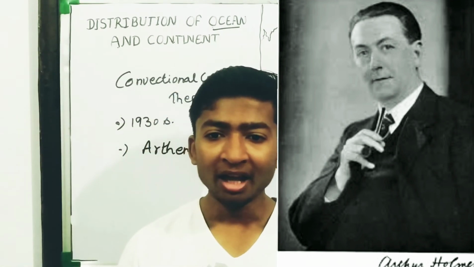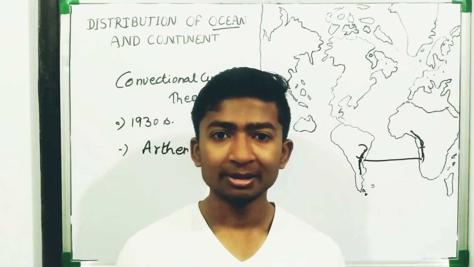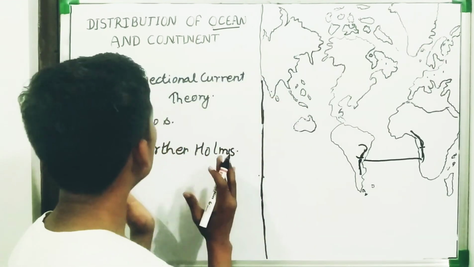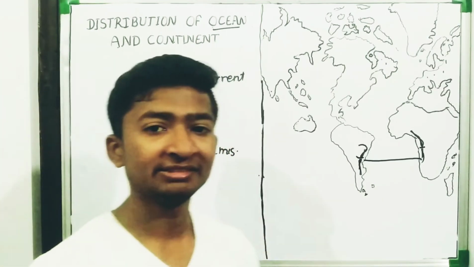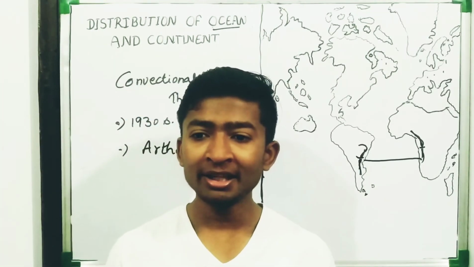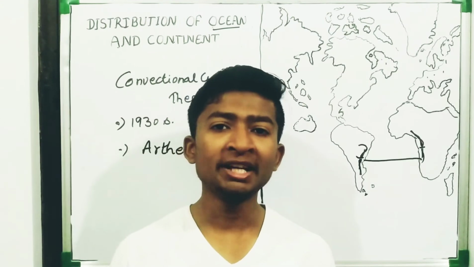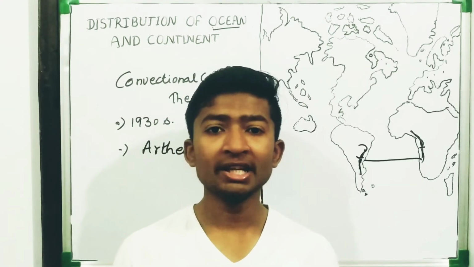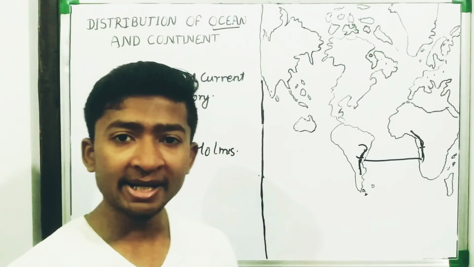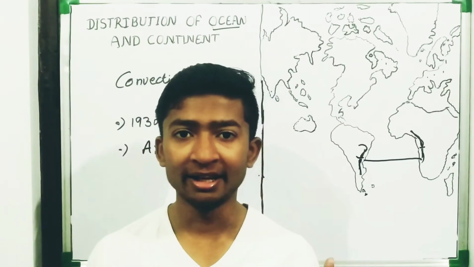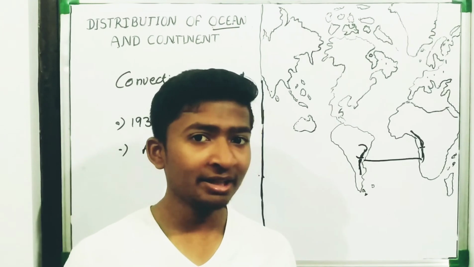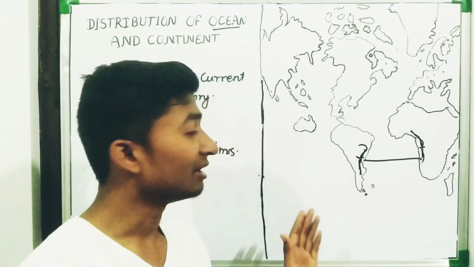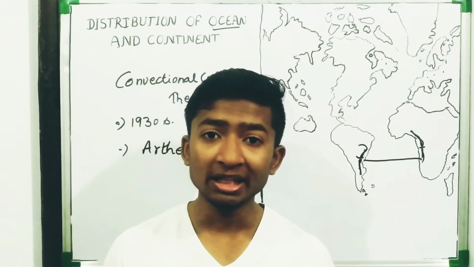And what is the main concept in convectional current theory? In our first point, we had seen that he had discussed the possibility of convectional current operated by the mantle, which is the second layer of our Earth. He said that the mantle generates some radioactive elements.